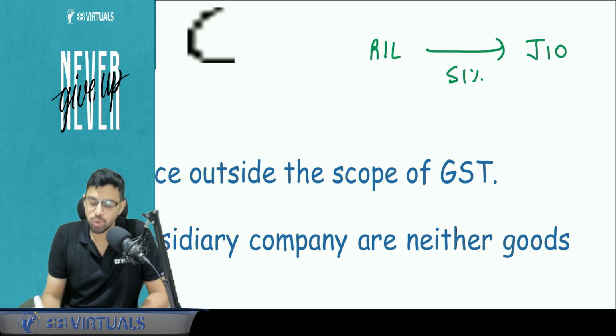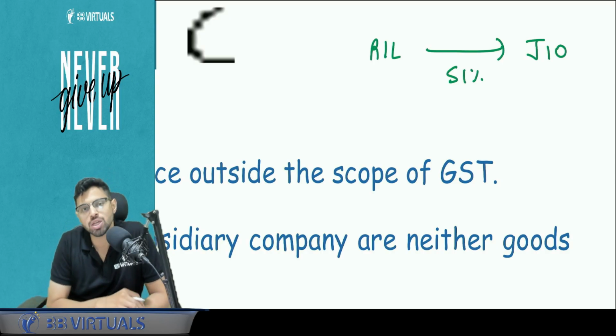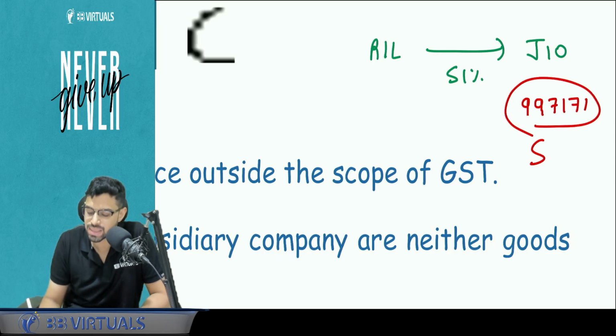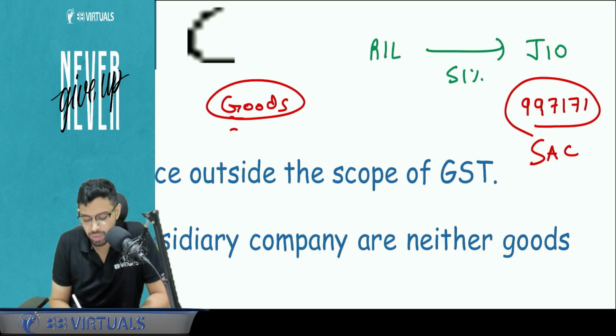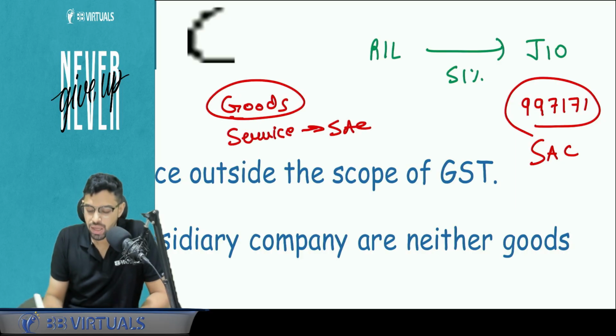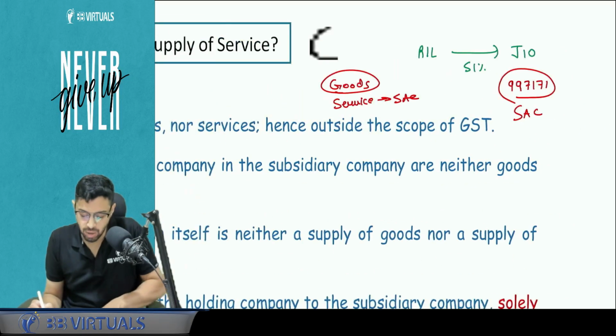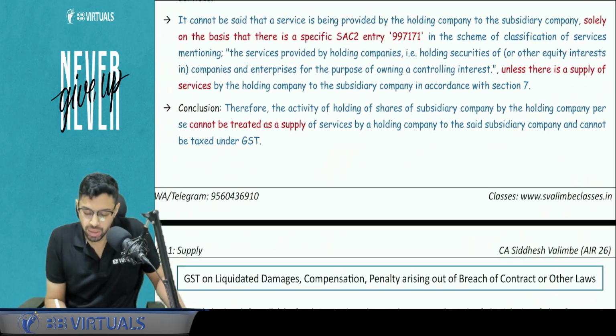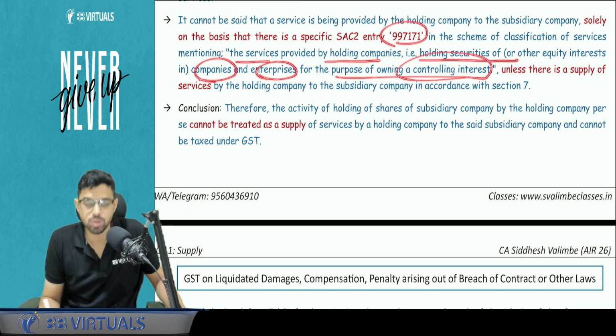Now the question may come to your mind, sir, why was this clarification required? Clarification was required because there is an entry 997171. Entry means SAC code. All the goods have an HSN code, Harmonized System of Nomenclature, and all the services have a Service Accounting Code. So this particular service accounting code reads like this: services provided by holding companies, that is, holding securities in companies and enterprises for the purpose of controlling interest.